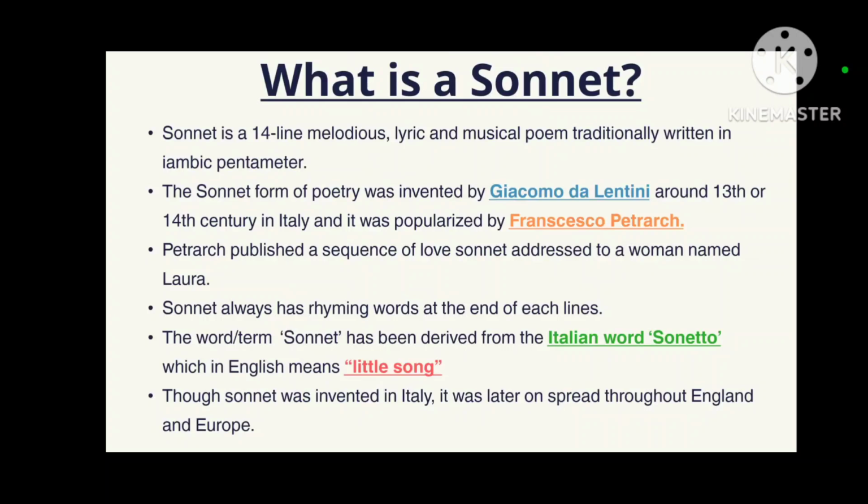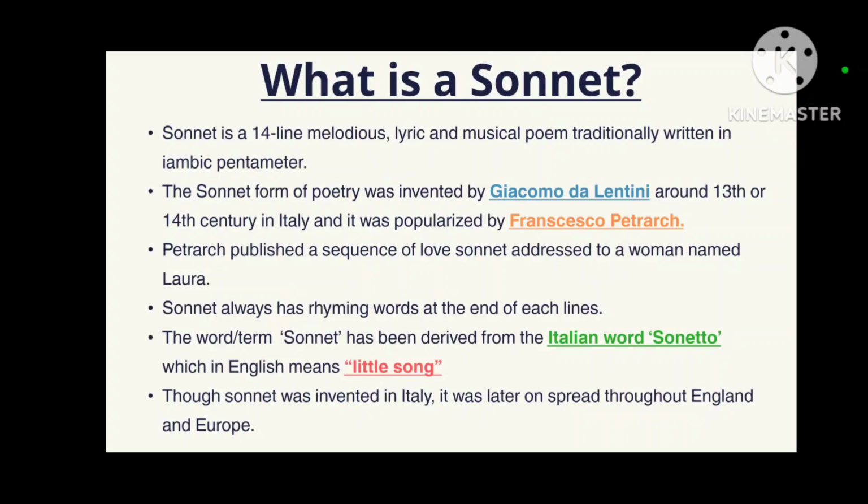When we talk about the sonnet, the type of poetry, it has fixed lines, and a sonnet always has 14 lines, and it is melodious, as we saw in the earlier definitions of poetry, that it is a musical thought, rhythmical thought, right? So a sonnet is also a 14-line poem which is a melodious, lyric and musical poem, and it is traditionally written in iambic pentameter. Now iambic pentameter is a kind of poetic measuring tool, we can say, a poetic structure, a definite structure in which a poem is written.